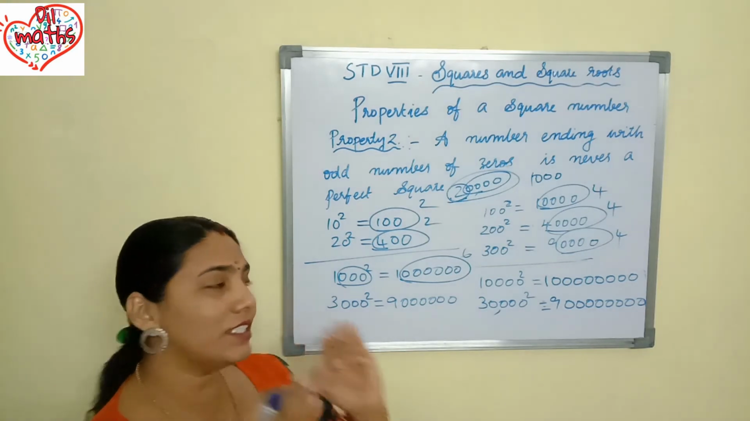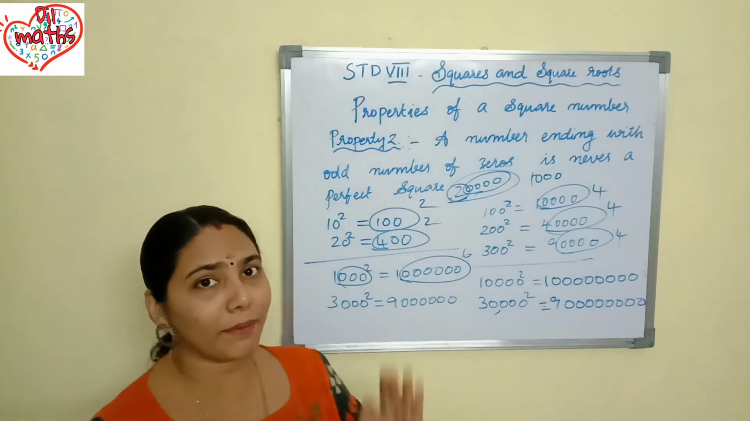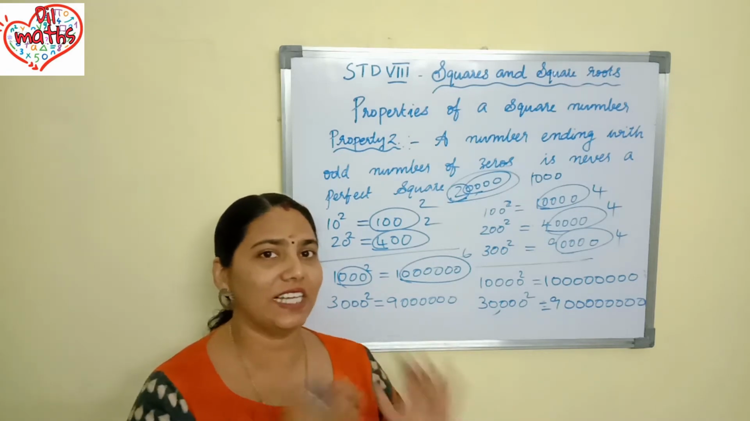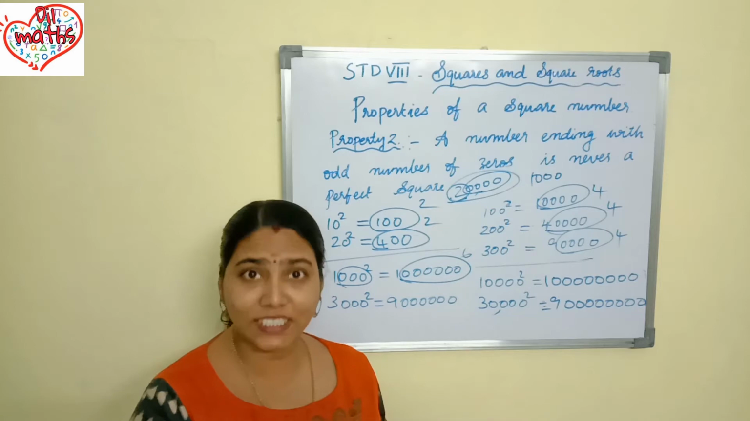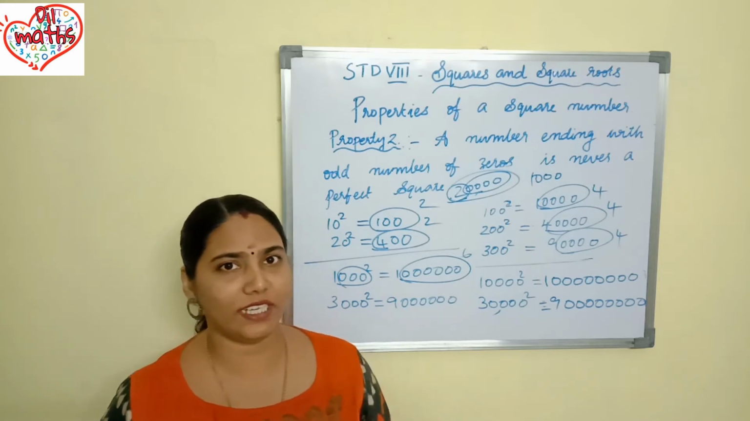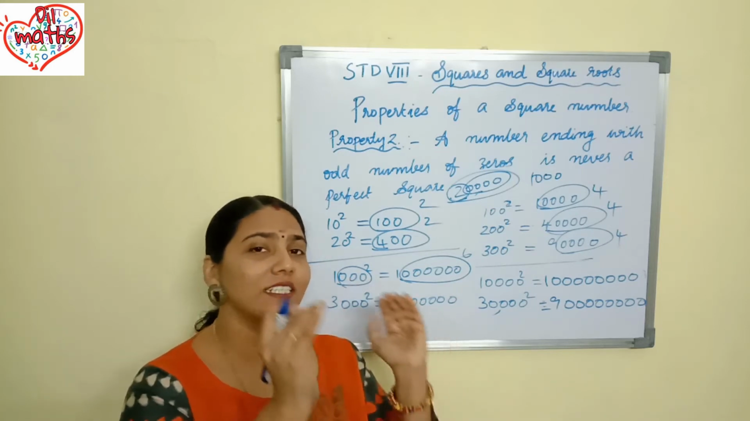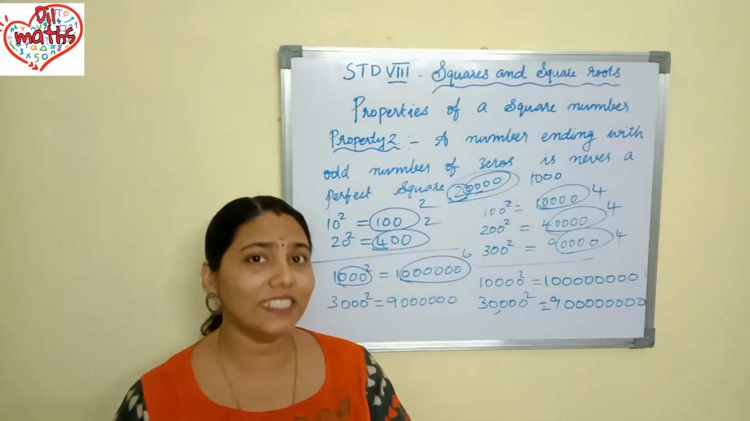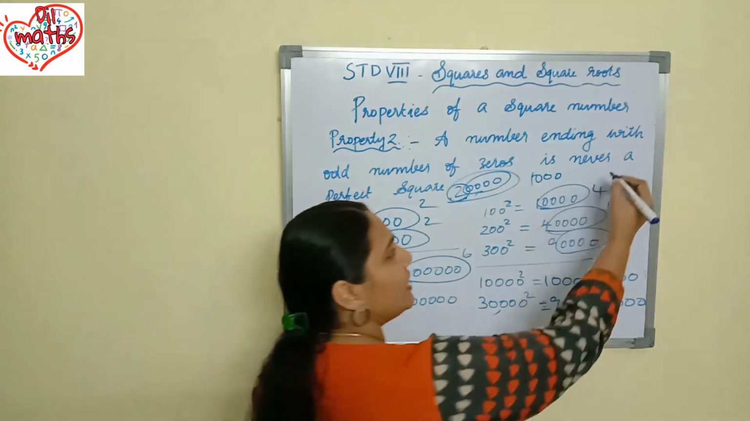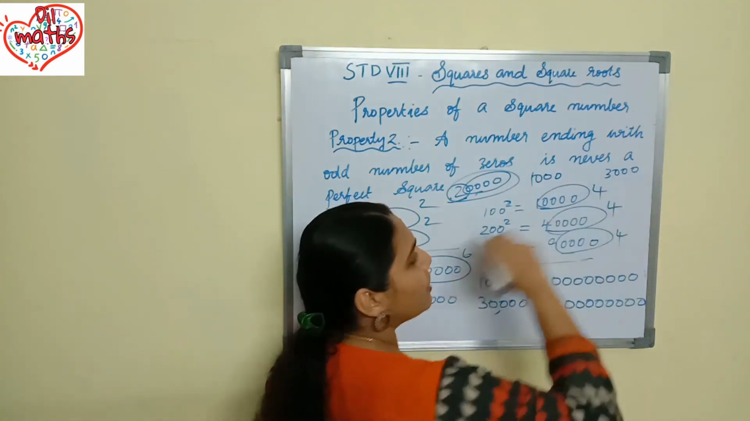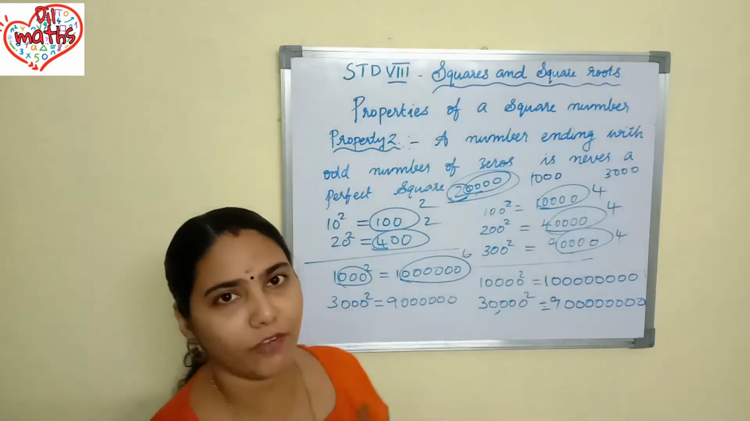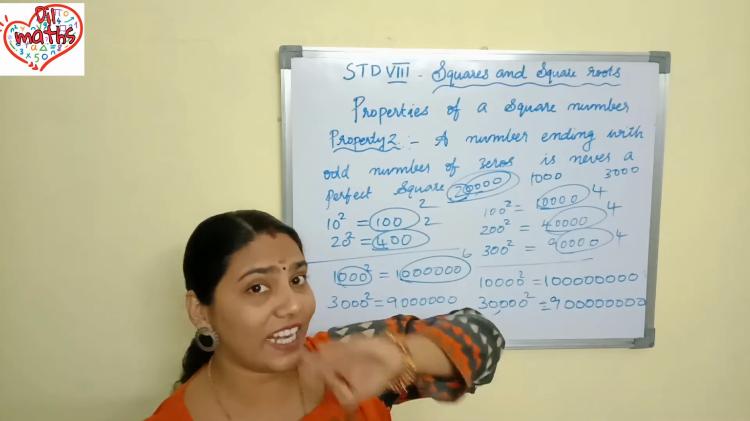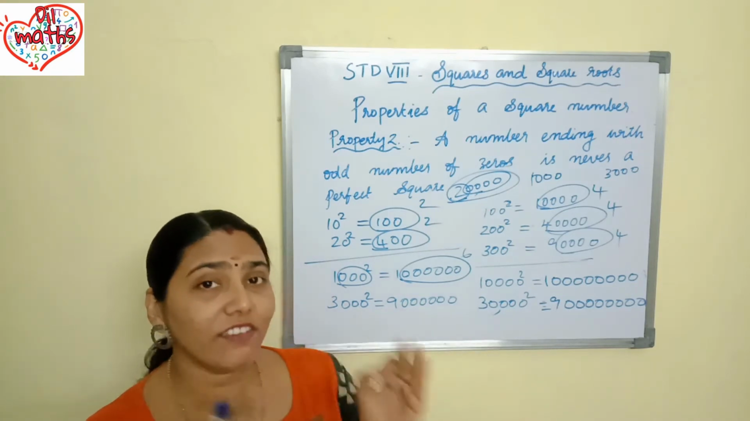So if in your question that number is ending with an even number of zeros, definitely you should check whether it is a square or not. Okay, you can't say blindly. But in the question, if the number is ending with an odd number of zeros, definitely it is not a perfect square. Like that, if you are taking 3000, you can say that it is not a perfect square. Why? Because 3 zeros are there. That means that number is ending with an odd number of zeros only.